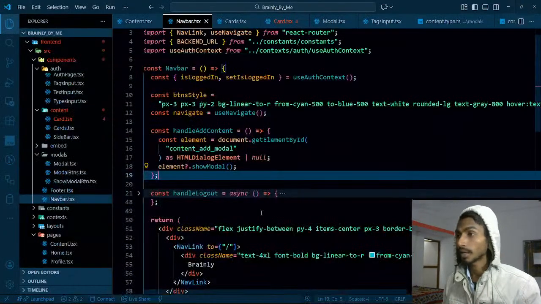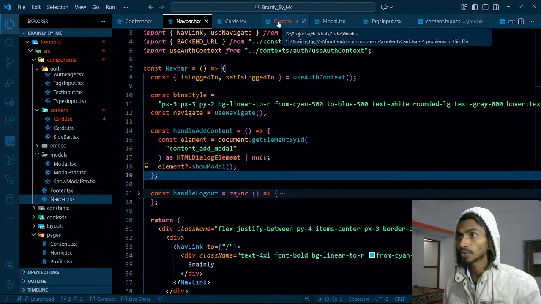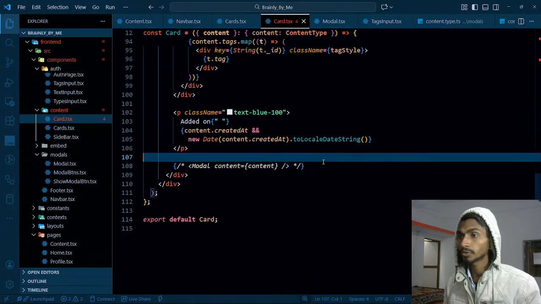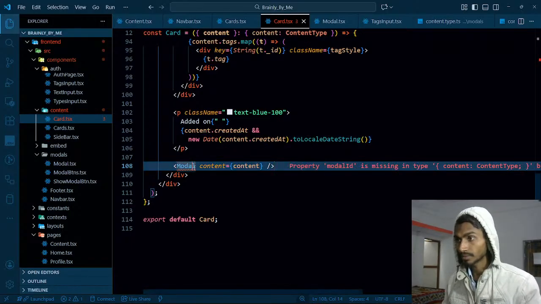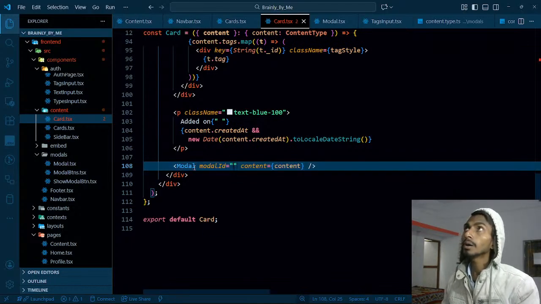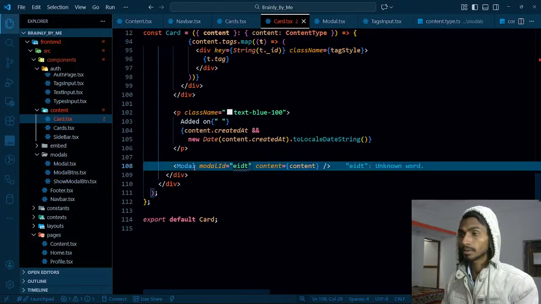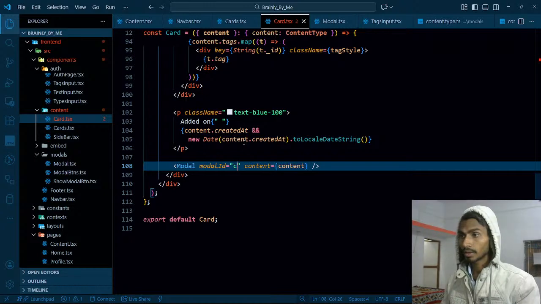What is the next model that I want? Next model is gonna be edit model, right? That I have to create. So let's go to card. Over here I have this model, and I will be giving it the ID, model ID. So model ID is gonna be edit. What was the first one? The first one was content add model, so this should be content edit model, as simple as that.